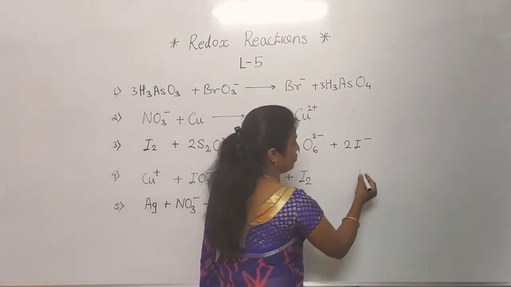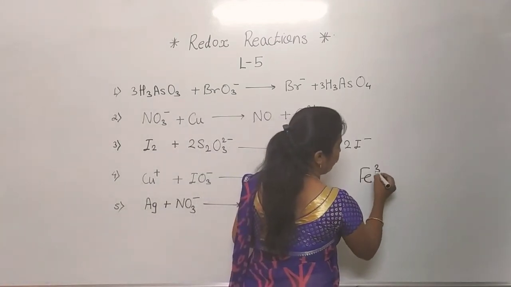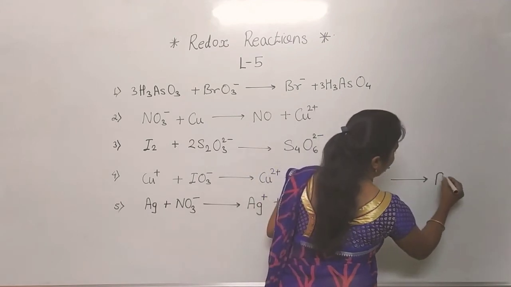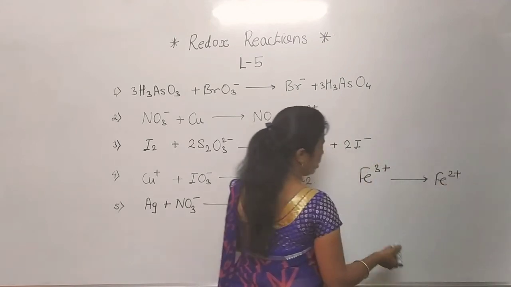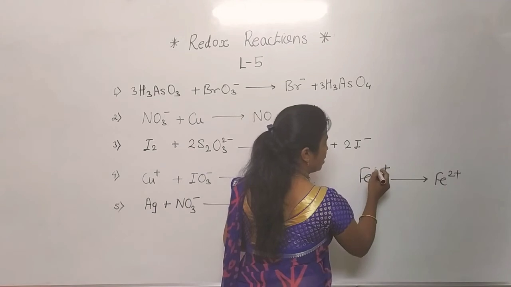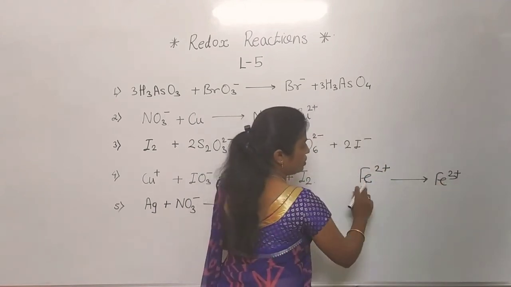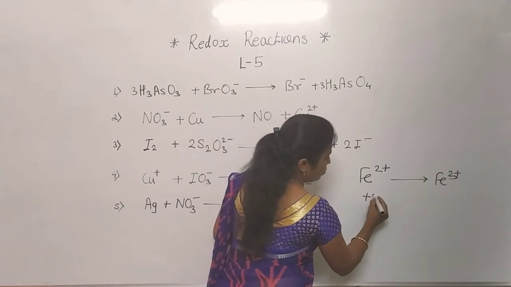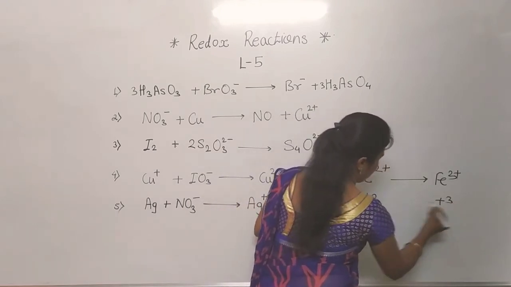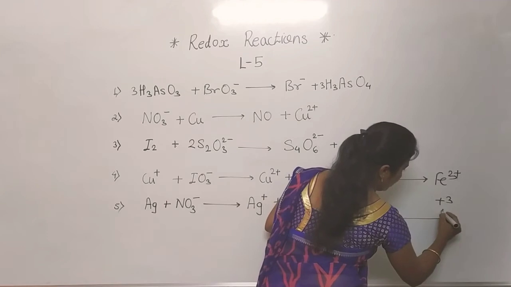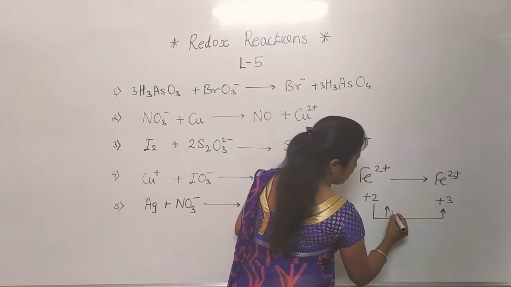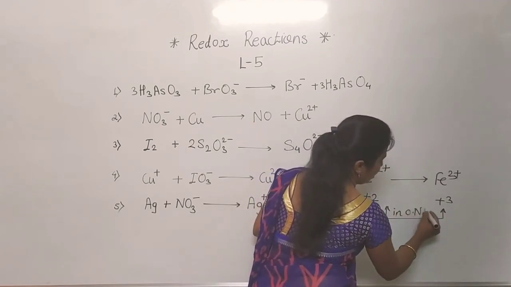Now see the second example. Fe3+ changes to Fe2+. Okay, or we will take here +2 changes to +3. In this way, here the oxidation number is +2, here it is +3. So from +2 to +3, there is an increase in oxidation number.